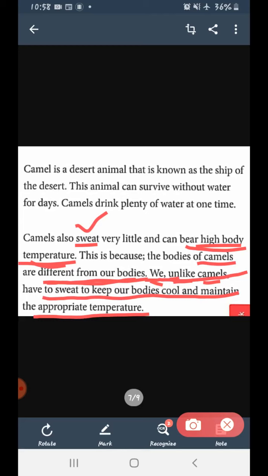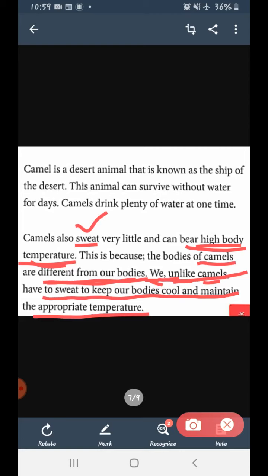But if the same man happened to become fatter in his future life, then what would happen? The same person would also sweat more, because of the fat accumulated in his body. Clear?